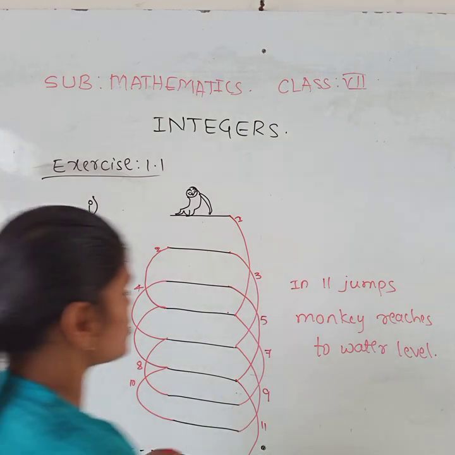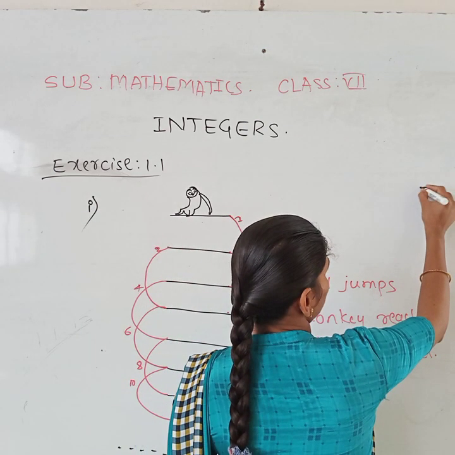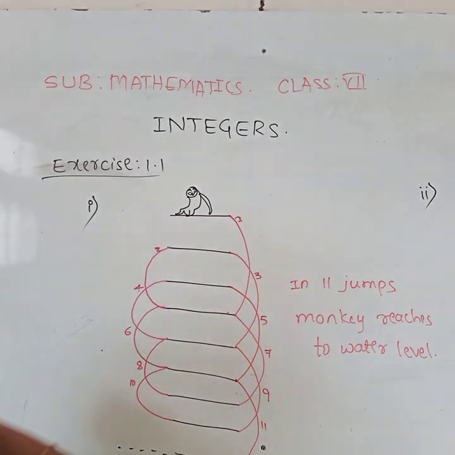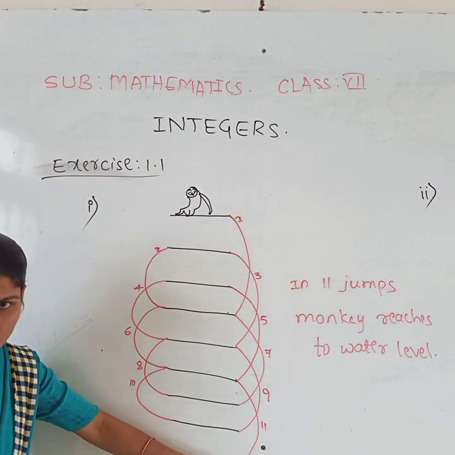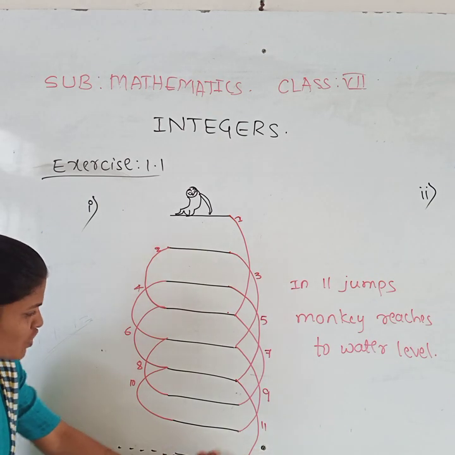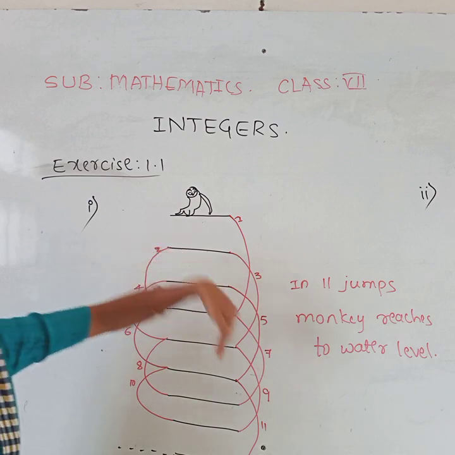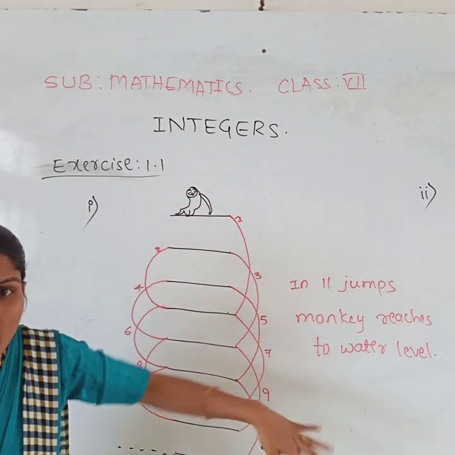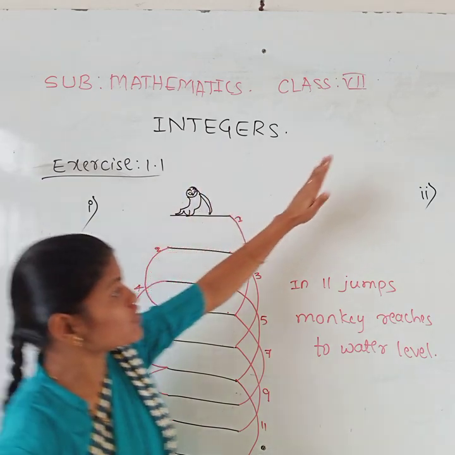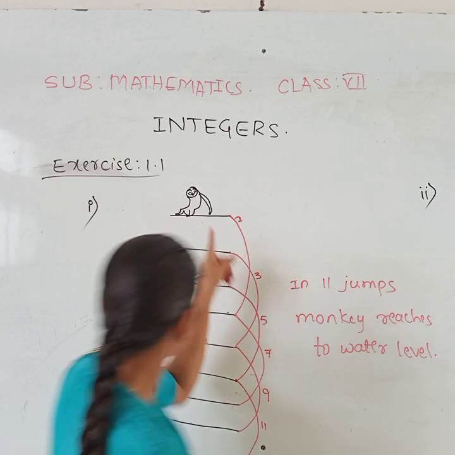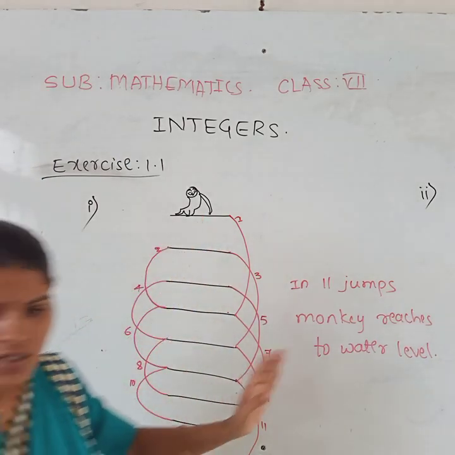So here is only one more question, that is the second question. What is it? Now it is at the water level step, the 9th step. If it moves 4 steps up and 2 steps back, 4 up, 2 back, 4 up, 2 back, within how many jumps does it come to the topmost step? Here also the number of steps is the same.